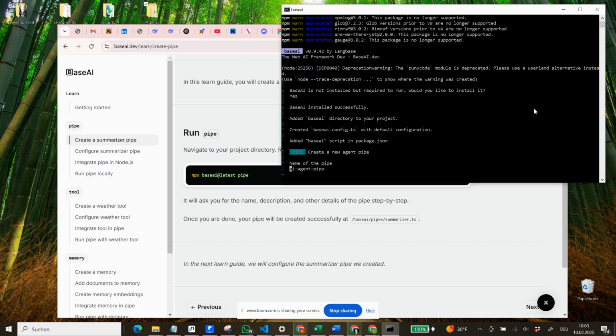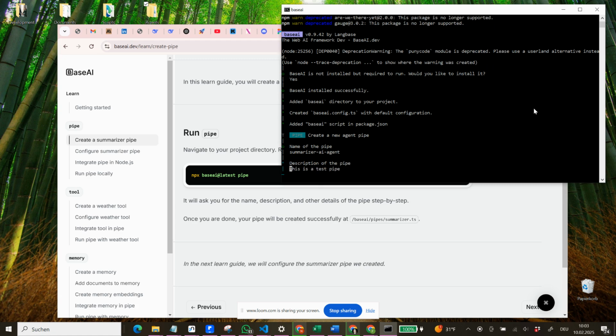Name of the pipe, AI agent pipe. I think now we have to give it a name. So let's give it a name and call it Summarizer. We'll just call it Summarizer. Let's go with that one. Summarizer AI agent. Okay, it can only contain letters, numbers, dots, and hyphens. So apparently we don't do this. Summarizer AI agents.